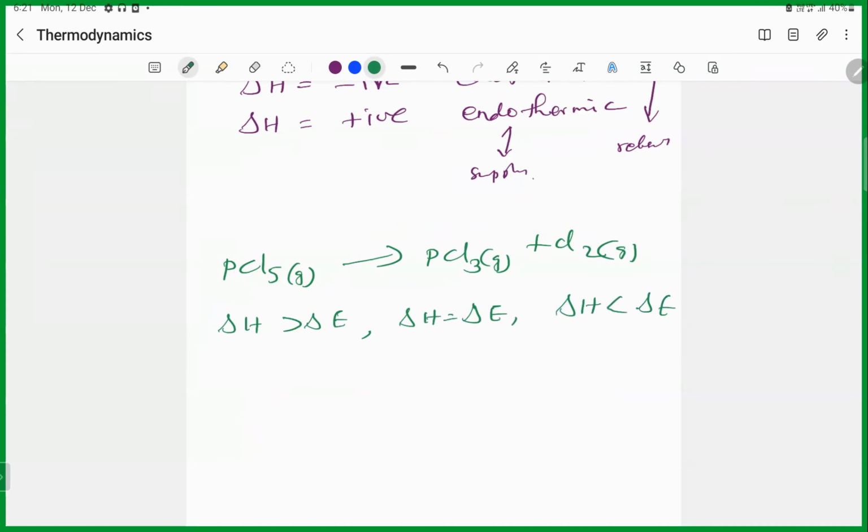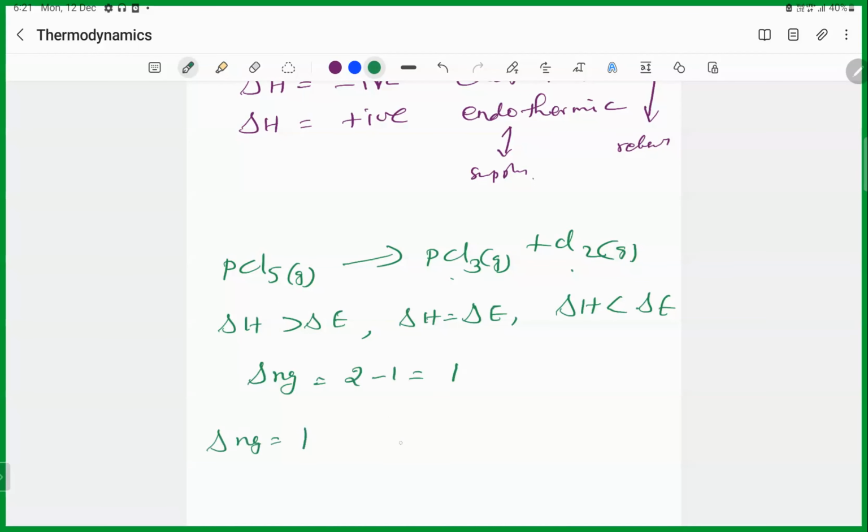So how can you predict? First you have to calculate delta n_g. Delta n_g is number of product moles minus number of reactant moles. So you have 1 plus 1, 2. 2 minus 1, it becomes 1. So delta n_g becomes 1.